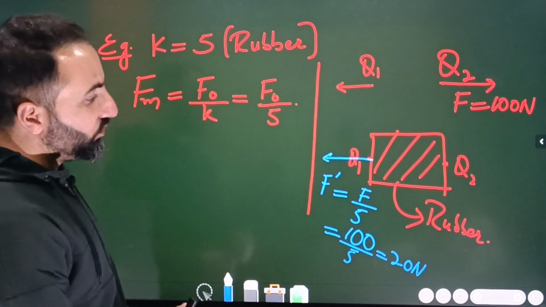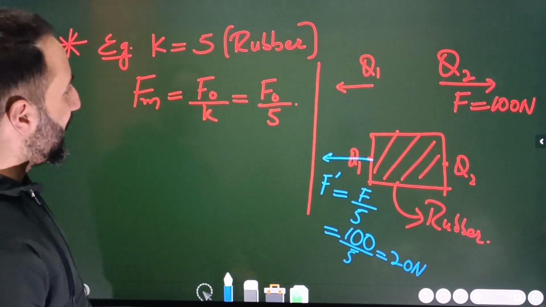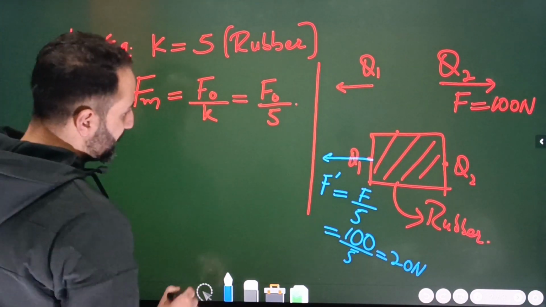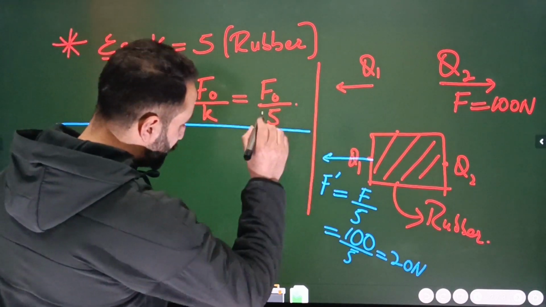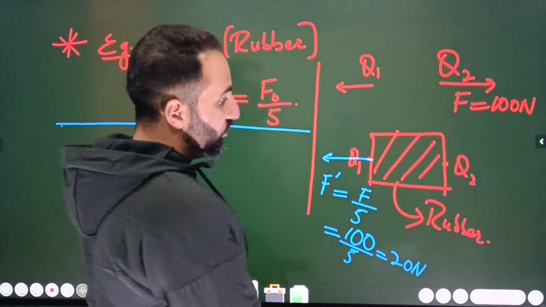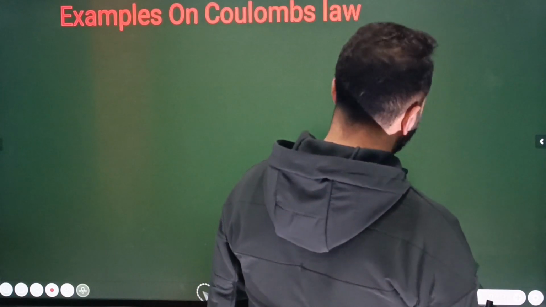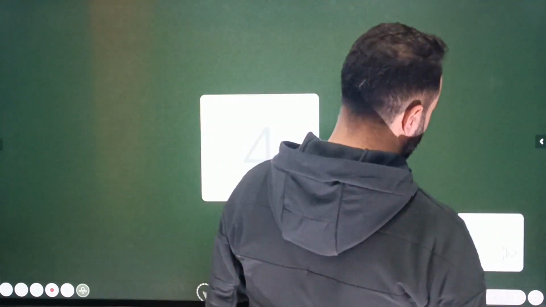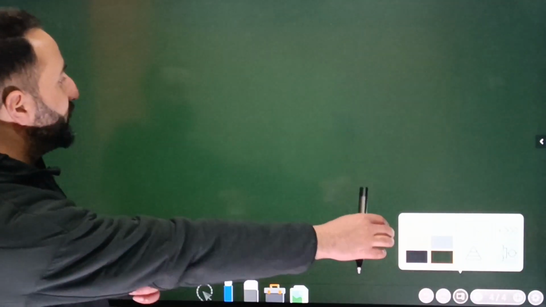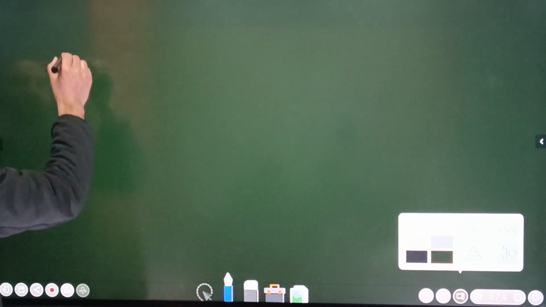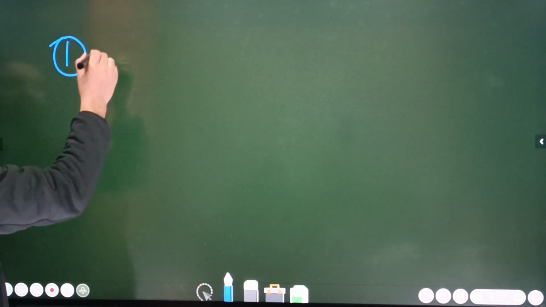Okay, so here what I'm going to do is summarize all these equations. Here, keep in mind what we have to remember till now. Let me write down those equations here. So equation number 1 is simply Coulomb's law.